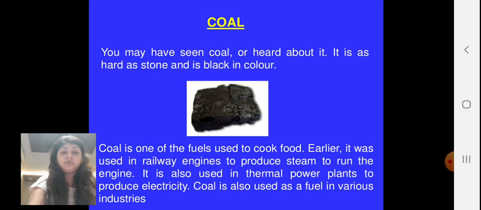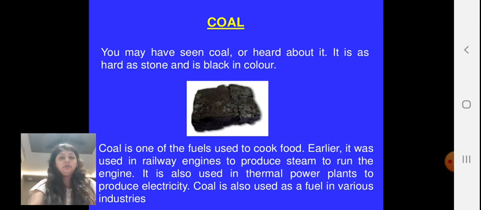Earlier it was used in railway engines, or you might have seen the goods train, to produce steam to run the engines. It is also used in thermal power plants to produce electricity. Coal is also used as a fuel in various industries.